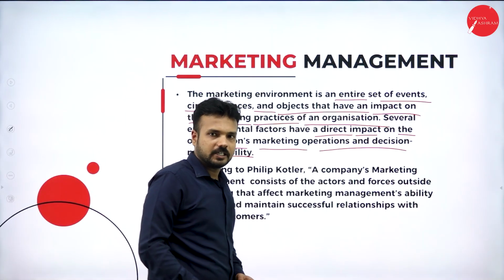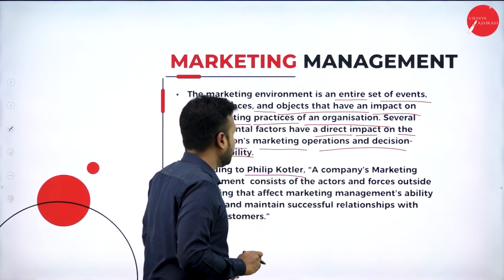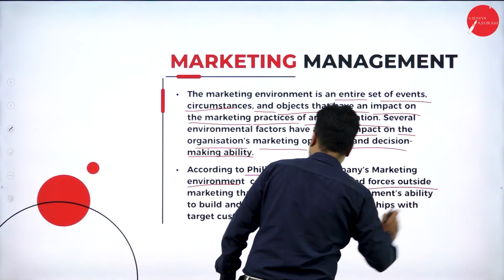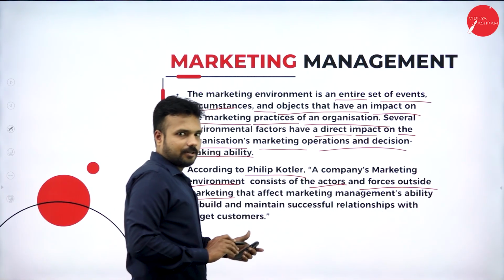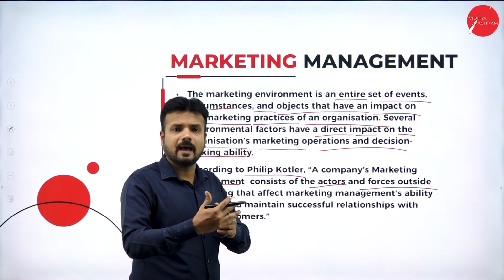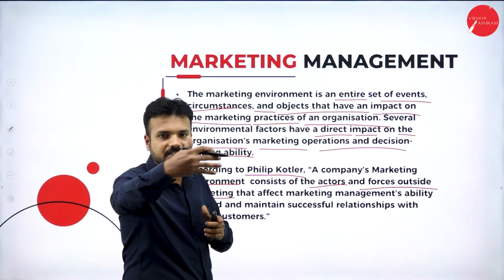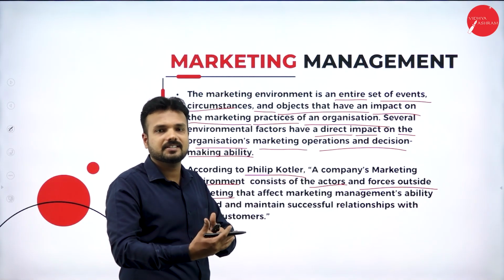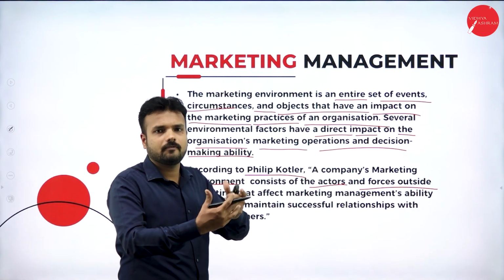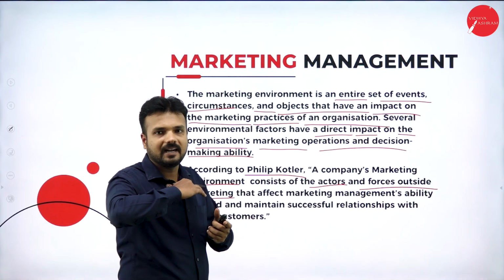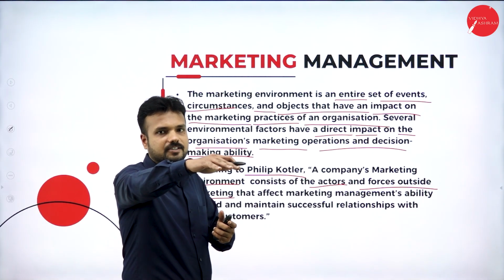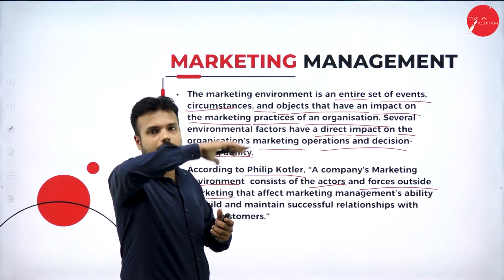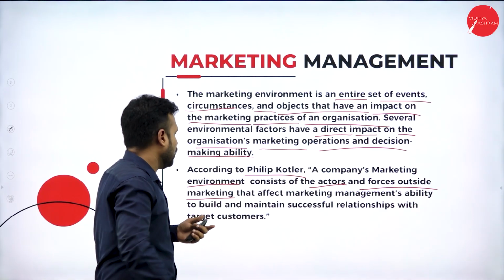Here there is a beautiful definition given by Philip Kotler. A company's marketing environment consists of actors and forces outside marketing. Whatever activity is going to happen must be focused outside the organization, not inside the organization. Policies, procedures, rules and regulations we can control and modify inside the organization, but our ultimate focus should be outside the organization, because we are going to get the customer outside the organization. We are supposed to sell the product outside the organization, not inside the organization.